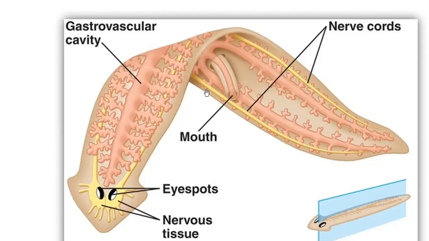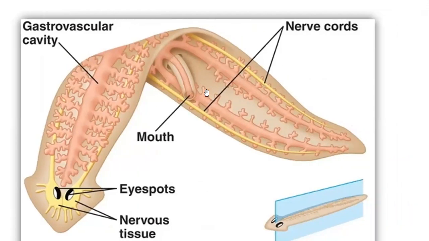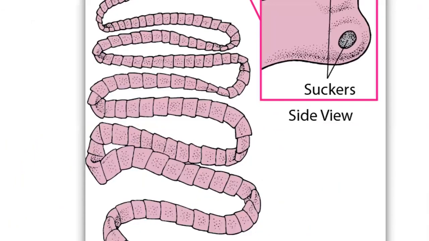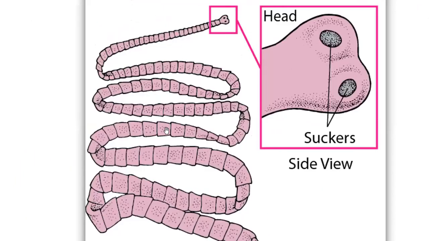So this is planaria, one of the major free living examples of this group. This is tapeworm. Tapeworm is so long, you can see, and its body is segmented as well, and it is tape like, by the way. That is why it is called tapeworm. It has a specific head that has suckers.